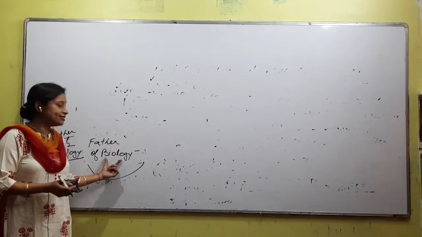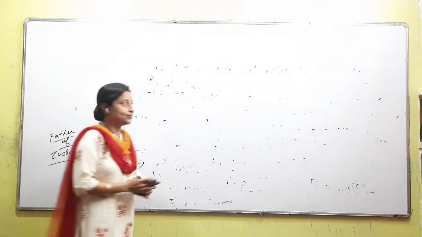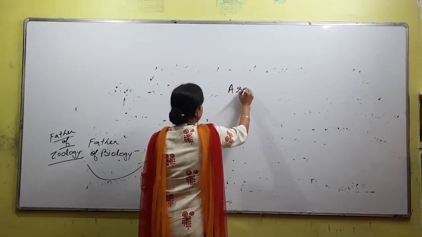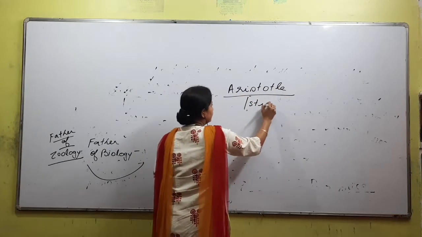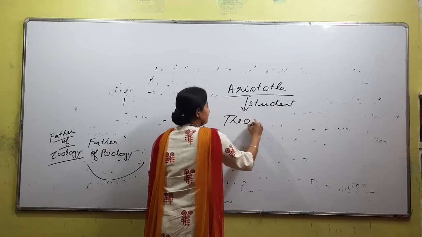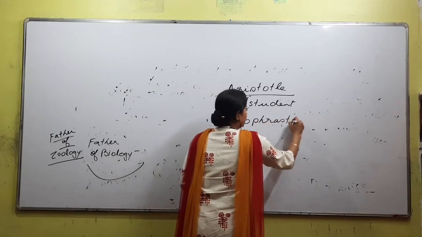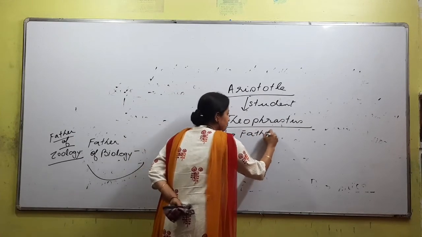So if one has to be a father of zoology, then someone has to be a father of botany also. Aristotle's student Theophrastus was considered to be the father of botany.